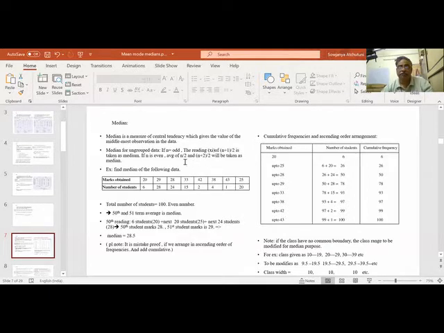Let us see this one. This is ungrouped data. Grouped means this is a range. This is ungrouped data. Grouped is range data. Let us see this example.